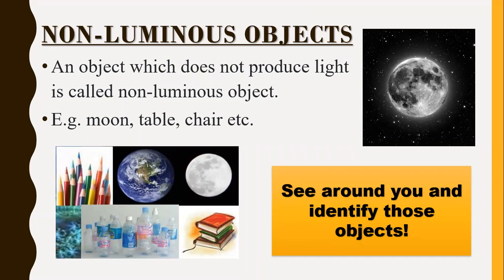So whatever moonlight you see at night, that is not produced by the moon. That is actually the sunlight which is getting reflected. So the moon is an example of a non-luminous object, and a mirror is also an example of a non-luminous object. So you can have a small activity around you. Just identify the objects around you, which object is luminous and which object is non-luminous.